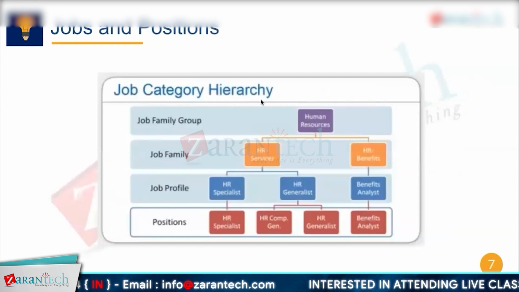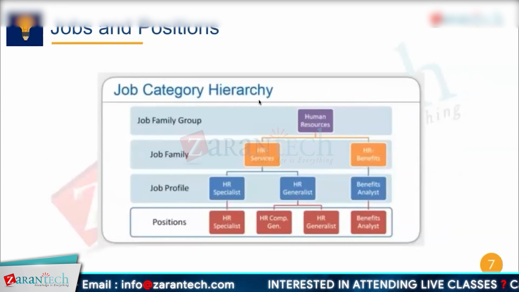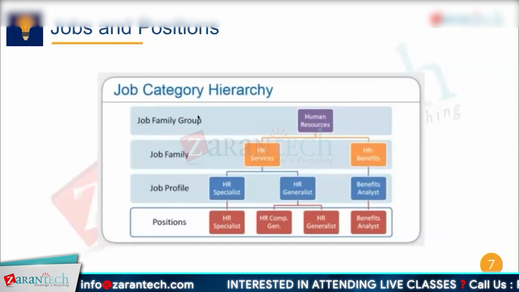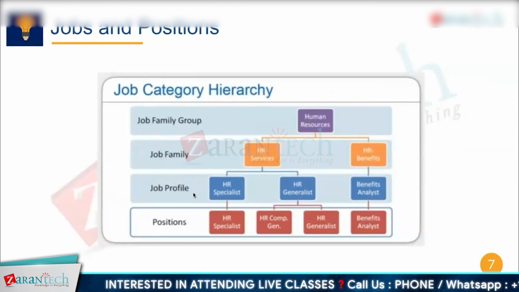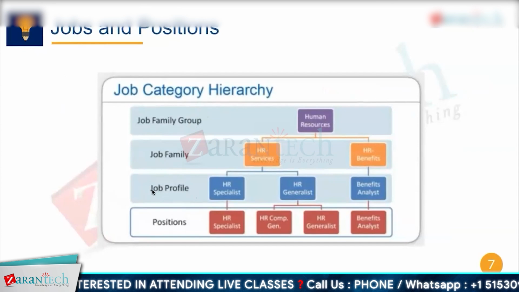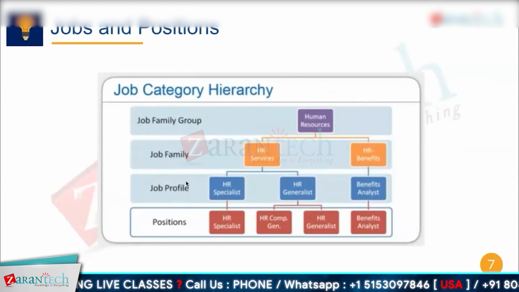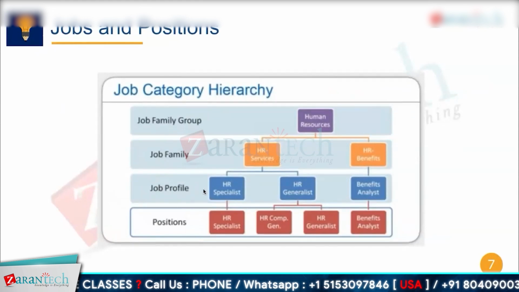Job category hierarchy, also called the job catalog. In this, we'll create all three levels starting from the top: job family group, job family, and job profile. We'll first start by creating job profiles, understand what and how it is done. Then we'll put similar types of job profiles together.